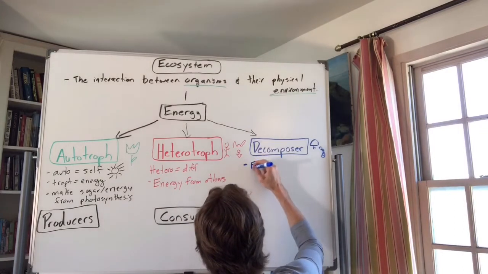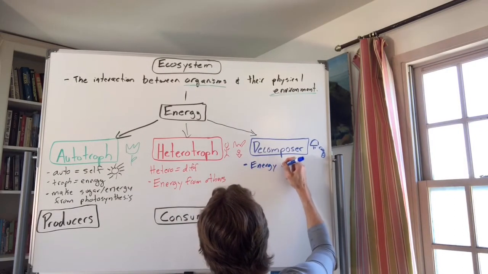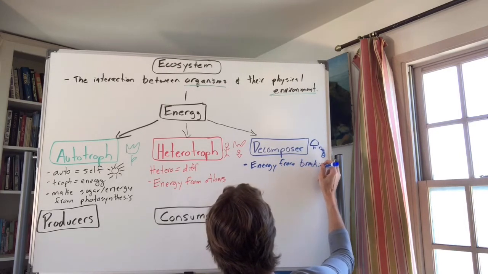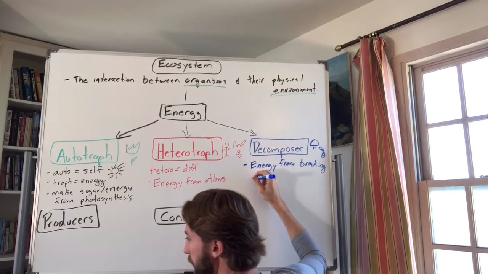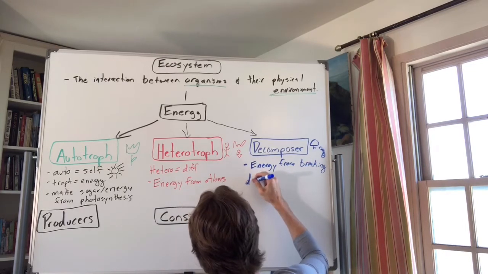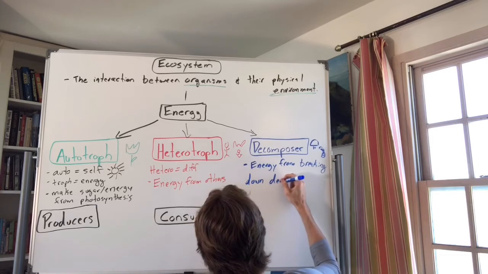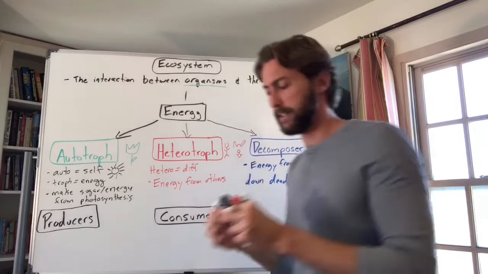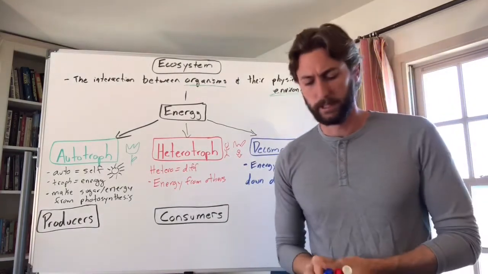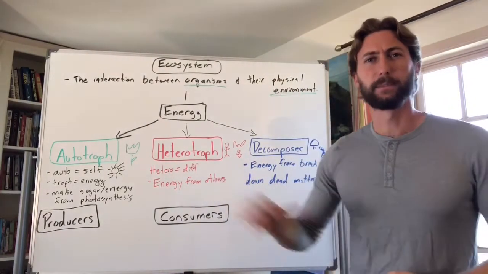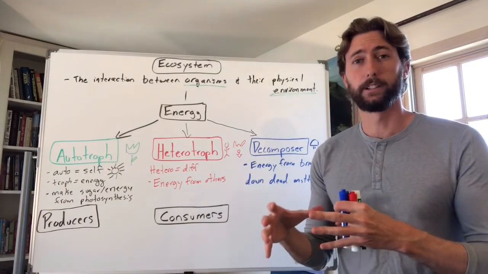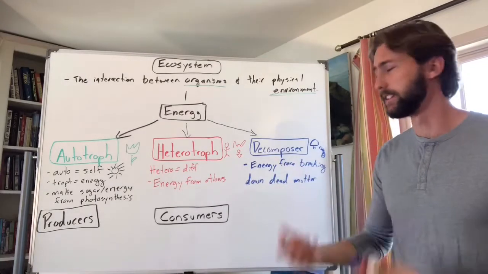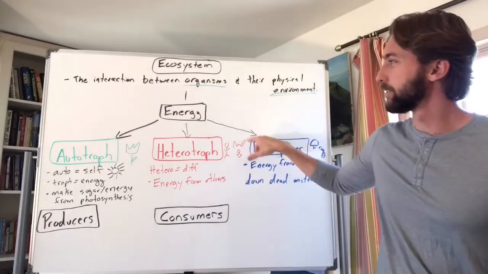Energy from breaking down dead matter, right? So if you've ever seen moss on a rotting log or something like that, or even mold on your bread if you leave it out too long, that's a decomposer. It's breaking down that material and kind of recycling the nutrients, right? So that's how they get their energy, right?